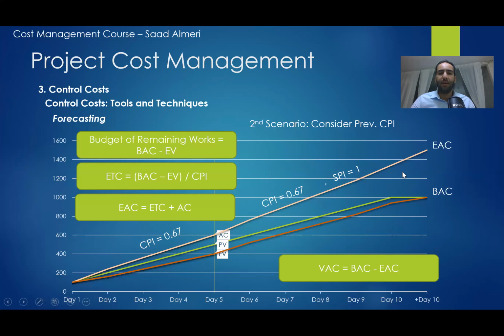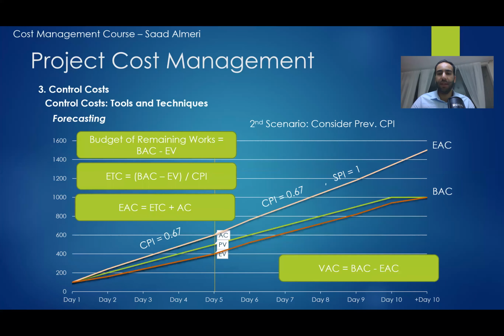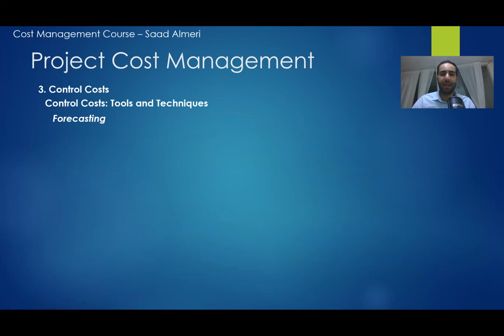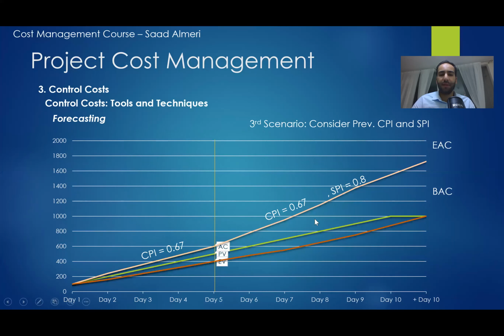The third scenario. Here we need to consider the previous CPI and the SPI, not only the CPI, because the first one we considered only CPI, or let's say only bad performance of CPI, the performance regarding cost. Here we need to consider the performance regarding cost and schedule. So if we consider both of them, the CPI is 0.67 and the SPI is 0.8, we will have a different value for the estimate at completion. And we have the BAC, which is like always 1000.